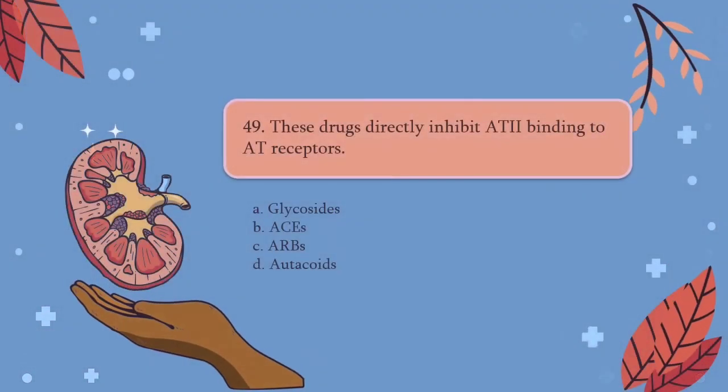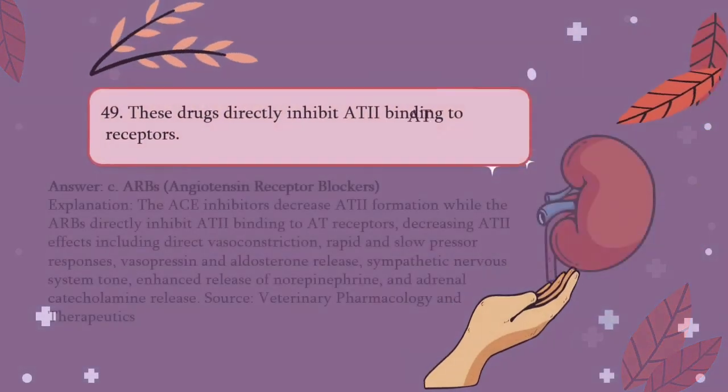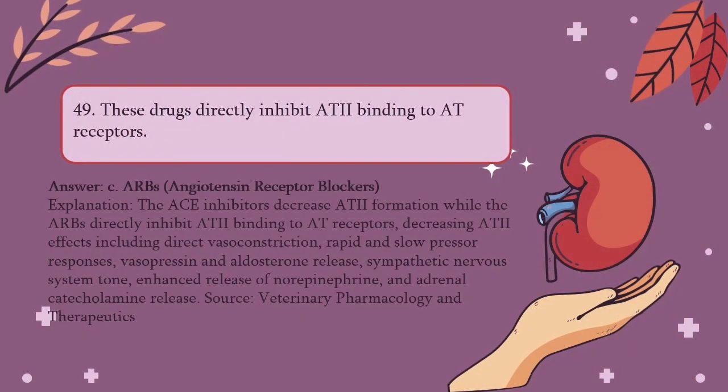Number 49. These drugs directly inhibit angiotensin 2 binding to angiotensin receptors. A. Glycosides, B. ACEs, C. ARBs, D. ACEs. Answer is C. ARBs. The ACE inhibitors decrease angiotensin 2 formation while the ARBs directly inhibit angiotensin 2 binding to angiotensin receptors, decreasing angiotensin 2 effects including direct vasoconstriction, rapid and slow pressure responses, vasopressin and aldosterone release, sympathetic nervous system tone, enhanced release of norepinephrine, and adrenal catecholamine release.